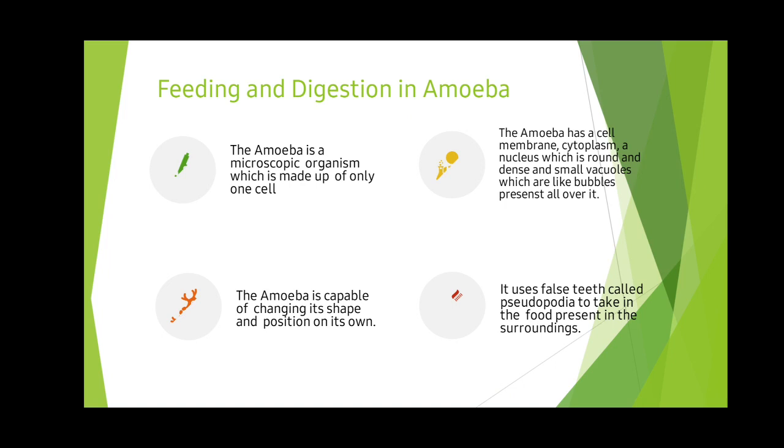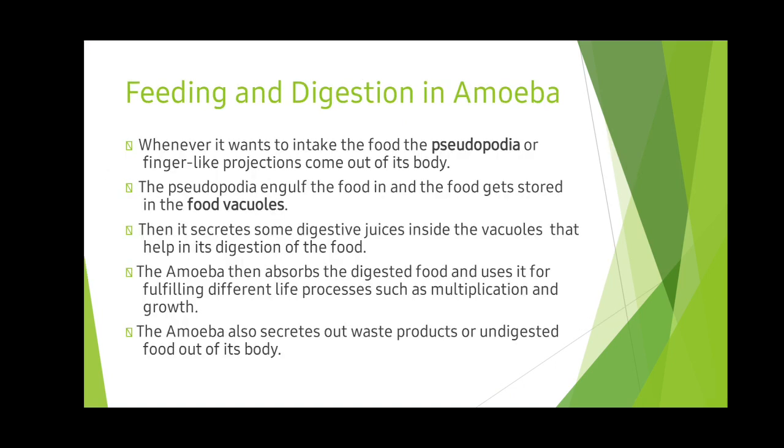When it finds its food, it extends out the false feet, known as the pseudopodia, and surrounds the food. Whenever it wants to take in the food, the pseudopodia, or finger-like projections, come out of its body. The pseudopodia engulf the food and the food gets stored in the food vacuole.